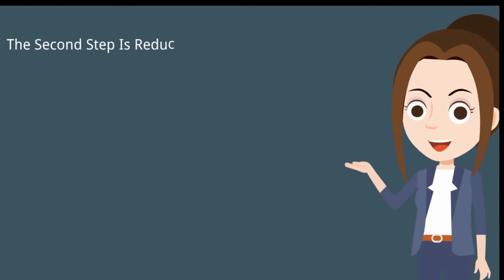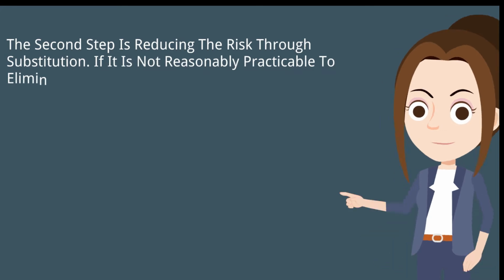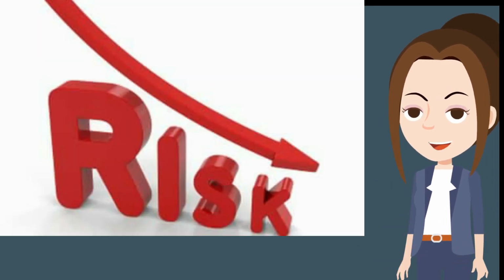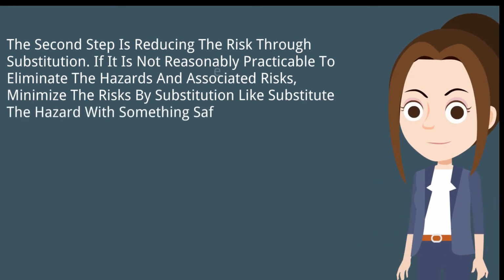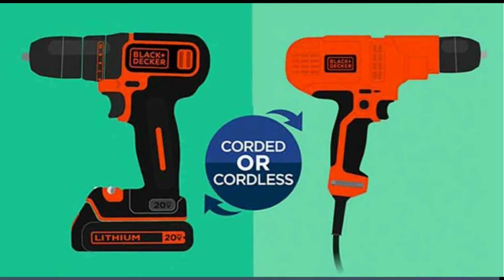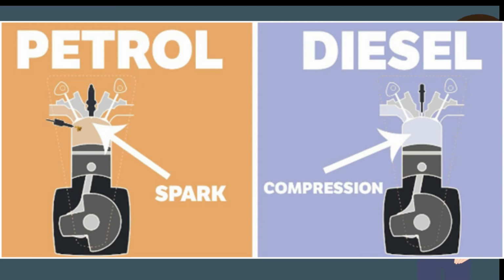The second step is reduce the risk through substitution. If it is not reasonably practicable to eliminate the hazards and associated risks, minimize the risks by substitution, like substitute the hazard with something safer. For example, use a cordless drill instead of an electric drill with a power cord, use water-based paints instead of solvent-based paints, use petrol engine instead of diesel engine.